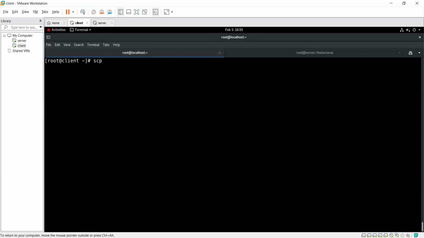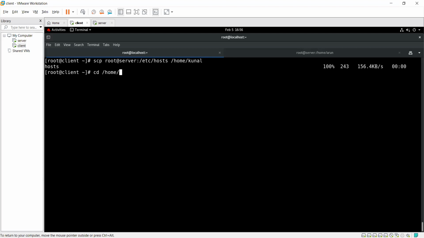SCP, securely copy, and the destination is root at the rate server colon /etc/ host file. I just want to copy this file from /home/ there's a user with the name of Kunal. Enter. It's completely done. No need for a password because of the root. Got it?